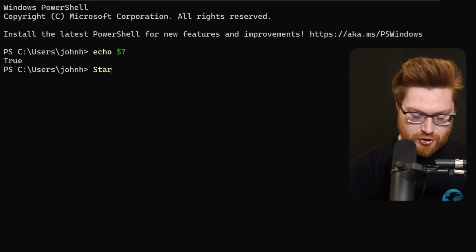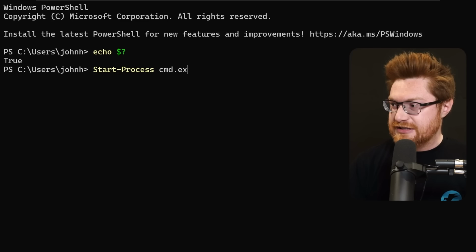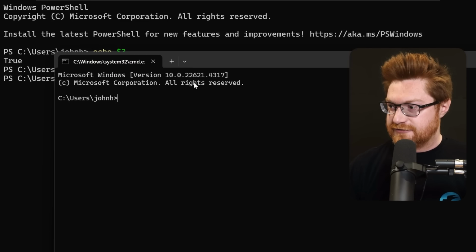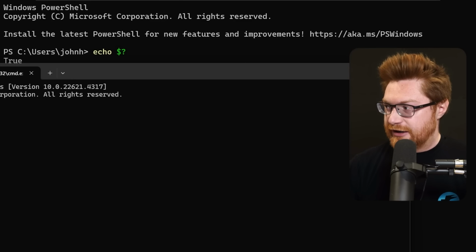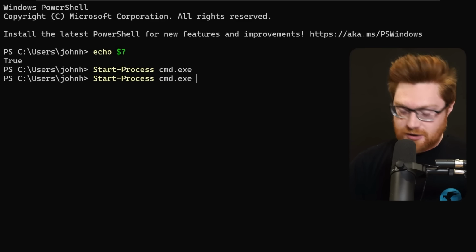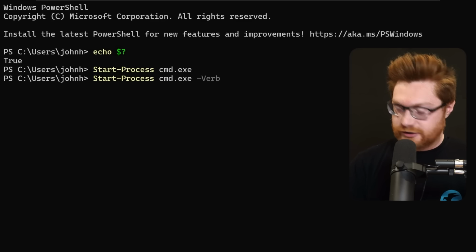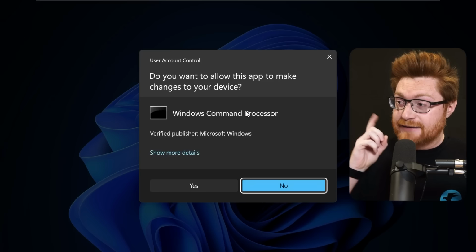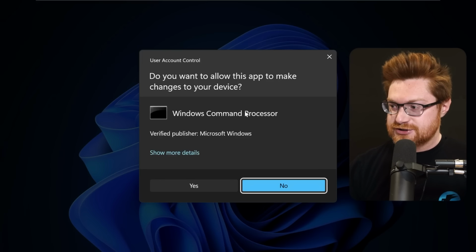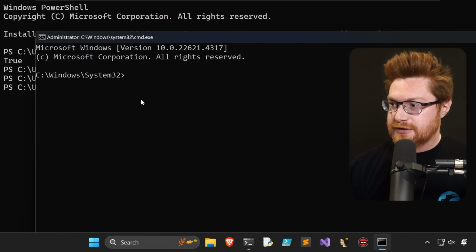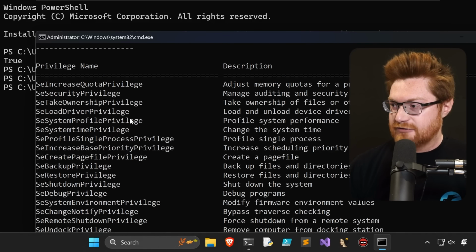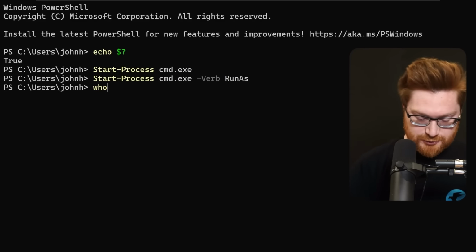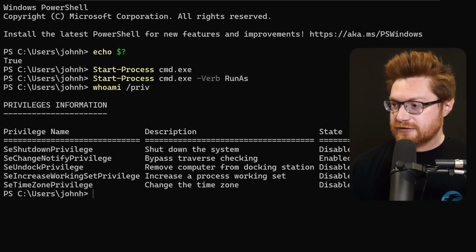And let's say we wanted to start a process. Let's start with simple cmd.exe. We can do that easily enough in PowerShell, but this will be running with regular user low privilege permissions, right? So we want to run that with admin privileges. We could use a verb as another argument to our cmdlet here with RunAs, and that will prompt for the User Account Control permissions. If I say yes, that will go ahead and open the administrator prompt. You can see that in the title bar, and I could run whoami /priv to see all the privileges that we have. We are in fact admin. Obviously that differs from me trying to run that here in this low privilege shell, right?